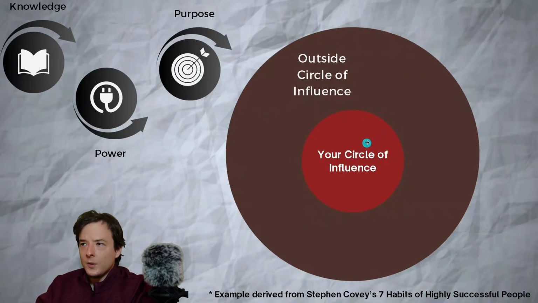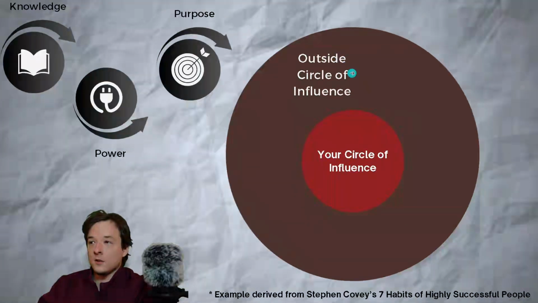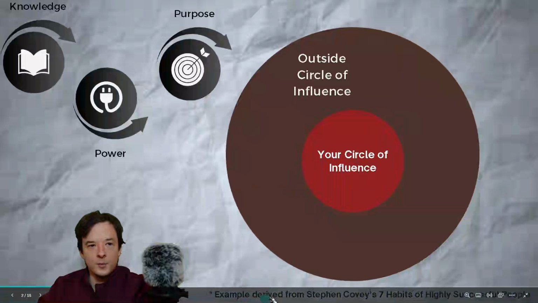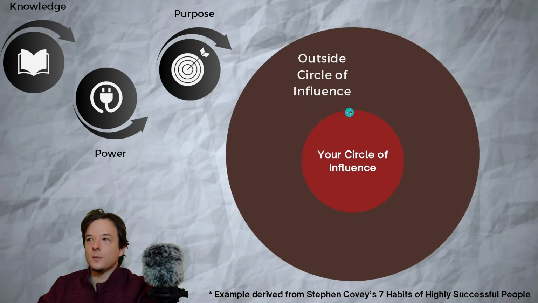But a lot of people, whenever you watch or consume the news, like the news outlets and the mainstream media, you're focusing more on factors you really can't control, your outside circle of influence. And I think it's really positive to see the silver lining in things and just simply be positive, because you can be a light to the world and the people around you if you just simply focus on things that you actually can change. And I got this example from Stephen Covey's 7 Habits of Highly Successful People.